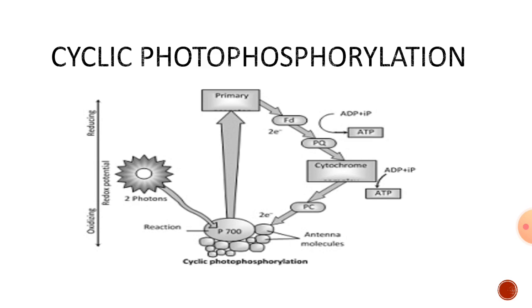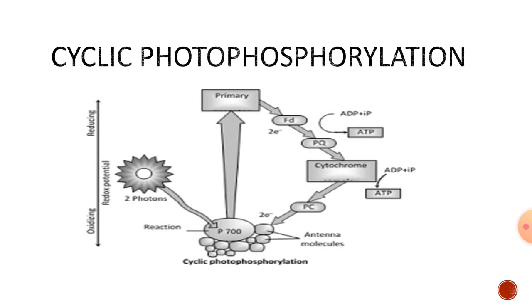Because of activation of this reaction center, it moves to the excited state, and within 10 to the power of minus 9 seconds it comes back to its original state. Then the absorbed energy from the sun is liberated in the form of electrons. Thus two photons are changed into two electrons.